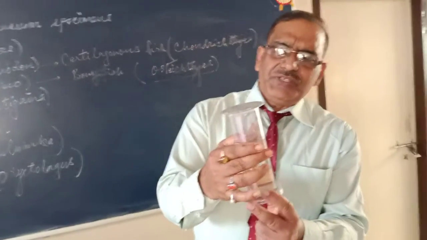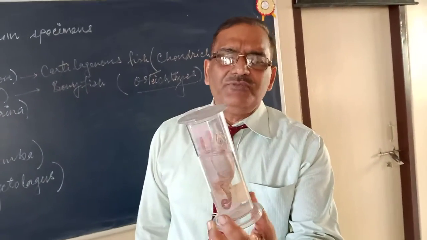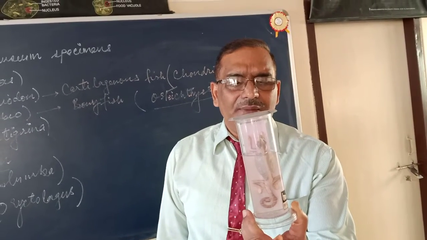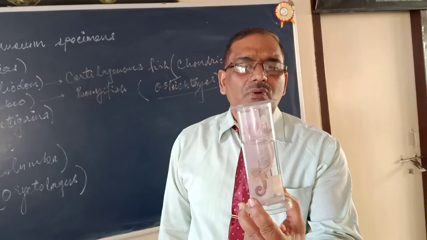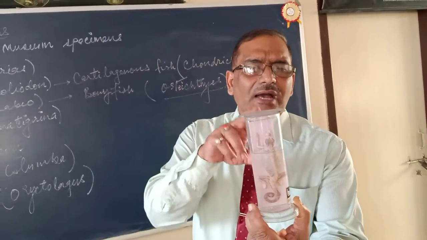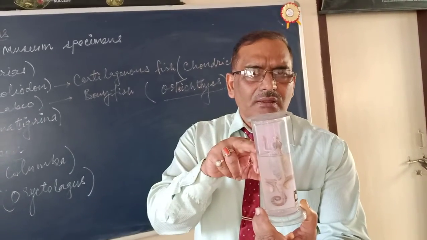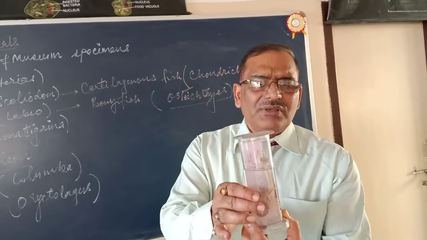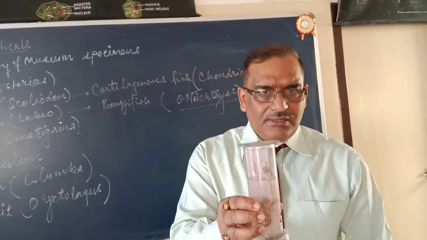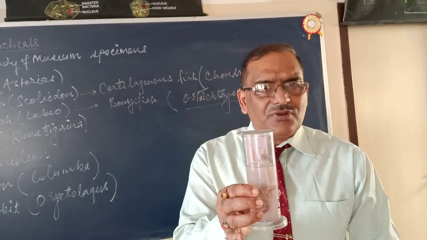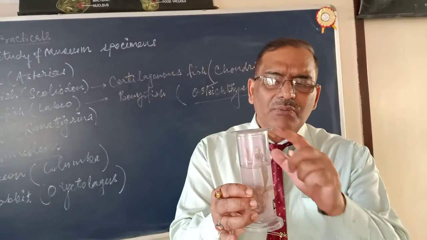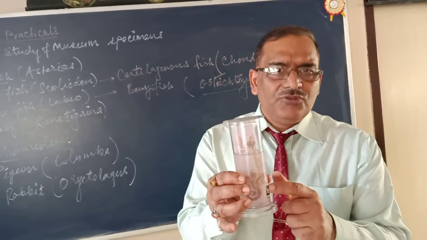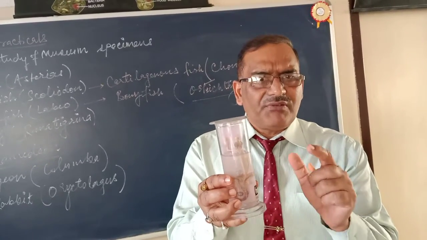Now what are the important features? They are tetrapoda. They have two pairs of limbs, one pair forelimbs and one pair hindlimbs. They have a tail also. Mouth is there, eyes are there, and teeth inside the mouth. Now what about the skin? Skin is dry and scaly. Body is elongated, and all reptiles possess a tail. So presence of tail is a very important feature of reptiles.